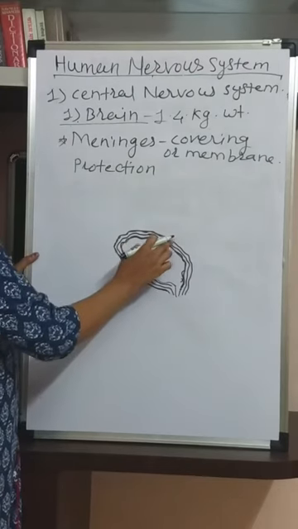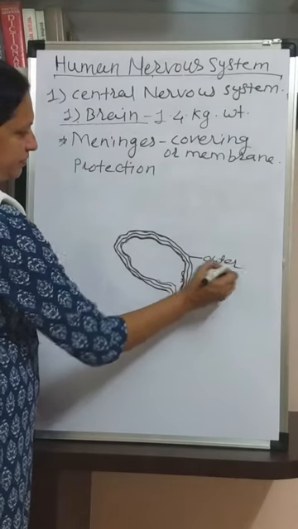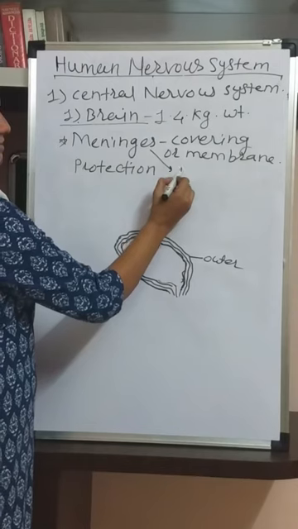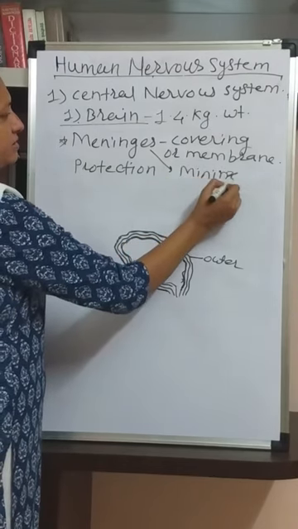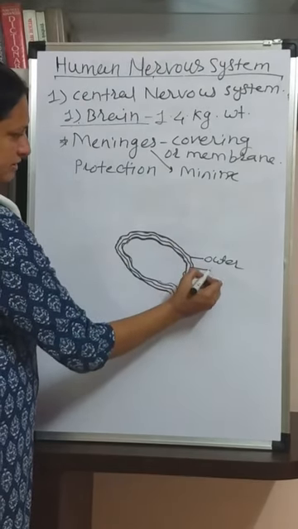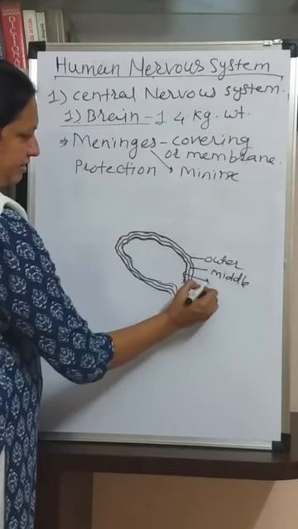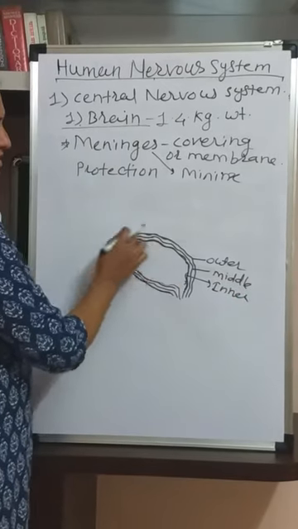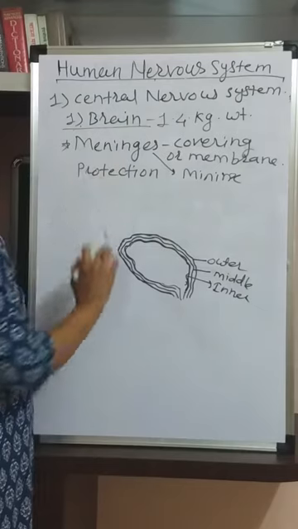Now here about these three meninges. This is the outermost meninges. Singularly it is called the meninx, and plural, meninges. So outer, then middle, and the inner. These three meninges protect the brain as well as the spinal cord. These are called the meninges or coverings.